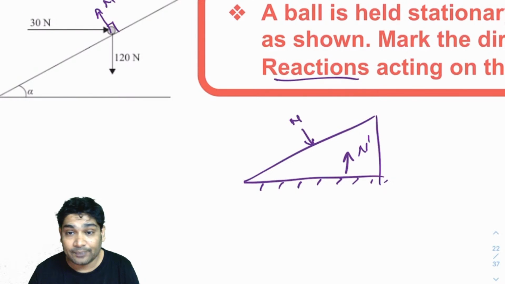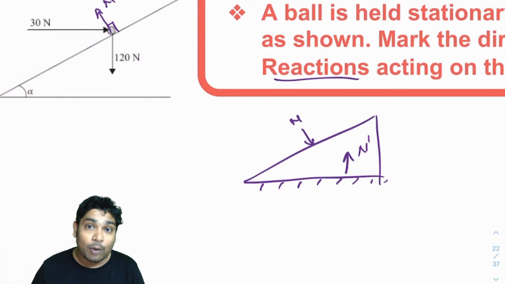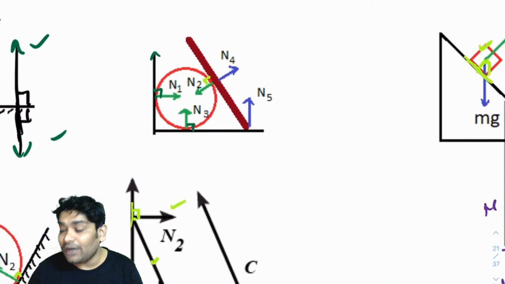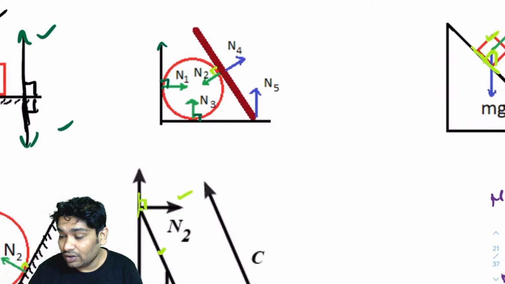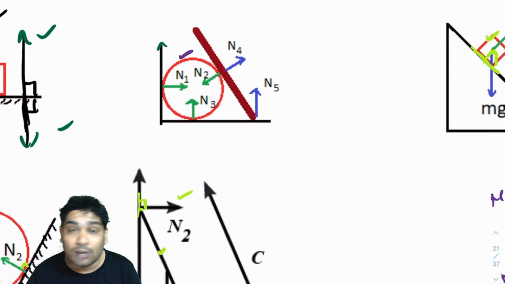So remember this. For the incline there will be another N coming from the ground. Whenever you are trying to identify N, identify the contacts that a body has. Let me show you an example. Let's talk about this sphere.